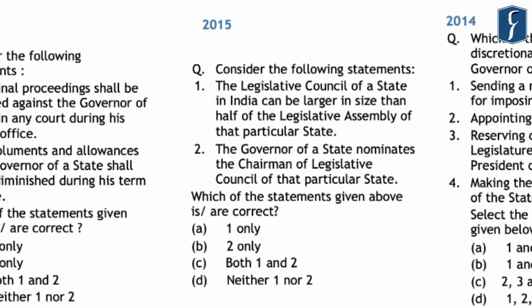Then the question that was asked in the year 2015 is that the Legislative Council of a state in India can be larger in size than half of the Legislative Assembly of that particular state, which is an incorrect statement because the maximum size of the Legislative Council can be 1/3 of the total size of the Legislative Assembly. And the second statement, that the governor of a state nominates the chairman of the Legislative Council of that particular state, is also incorrect. So the correct answer that comes out is D, that is neither 1 nor 2.